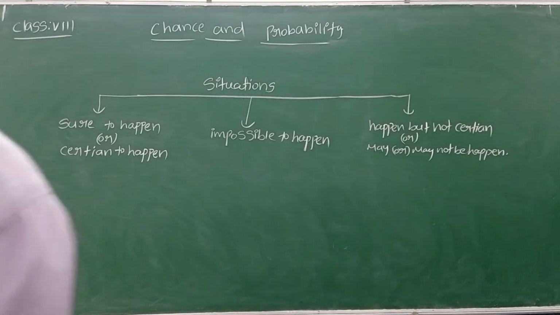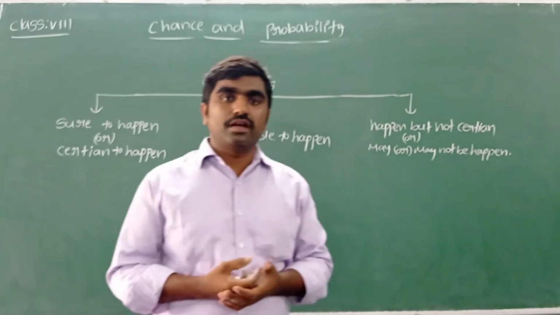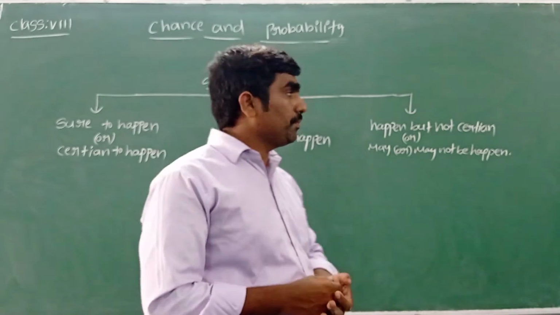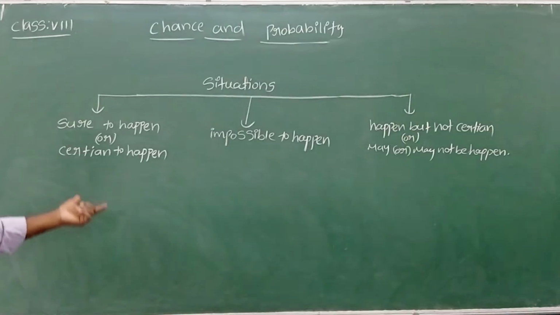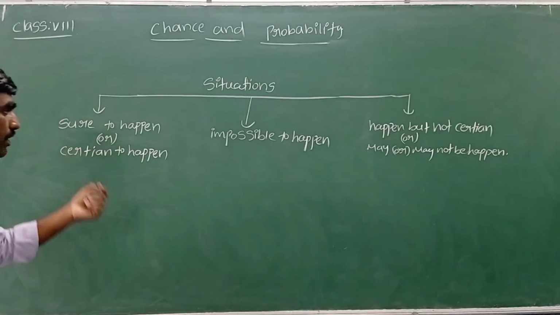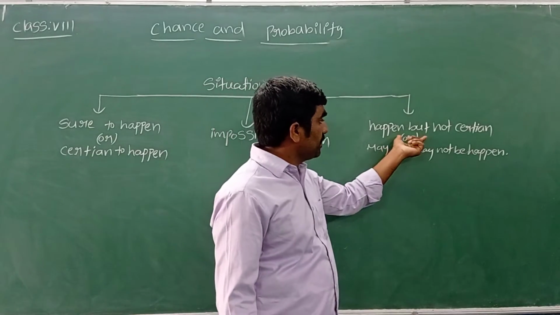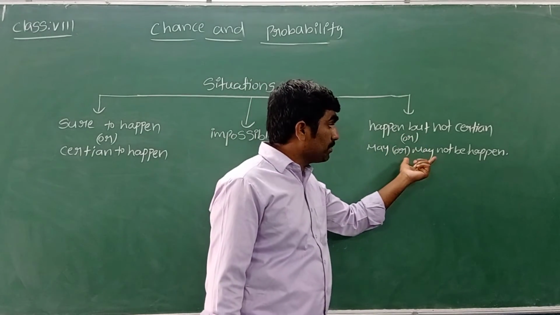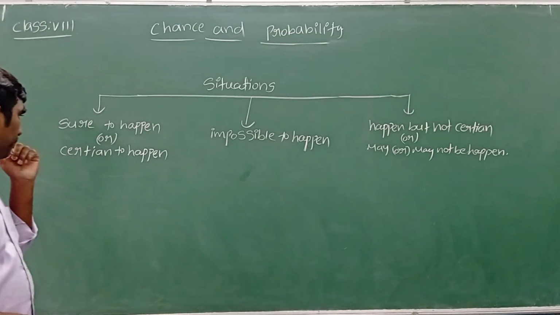Okay, children, let's see here now. In our daily life, we come across many situations, and those situations, at most, we can make into 3 types. One is sure to happen or certain to happen, and one more is impossible to happen, and the last one is happen but not certain, or we can say may or may not happen. Let's see what is the meaning of this.